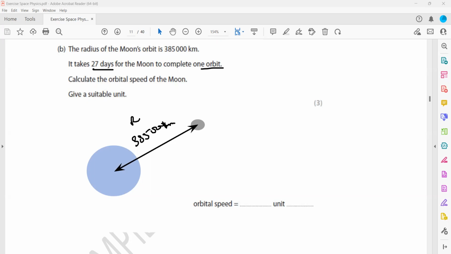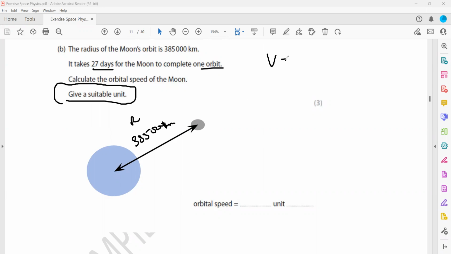If you don't convert the days, for example 27 days, into minutes or hours, it can be kilometers per day, or kilometers per hour as well, but the answer will be different for each. So how to work it out? Because they did not specify, the question just says give a suitable unit. So the unit is just what you represent.